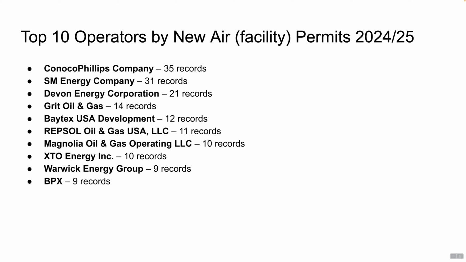We also look at it from a new air permit perspective. Again, there's lots of air permits out there. This is specifically ones that are related to new projects. Same idea. We load it up. We know the status and project type of the air permits, and we can say, we want air permits with this project type in the Eagleford. What does that look like for us? So Conoco, SM, Devon, Grit, Baytex, all companies that are interesting for us to focus our sales efforts on, or focus our assessment efforts on.